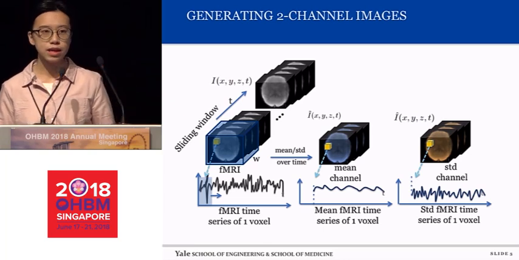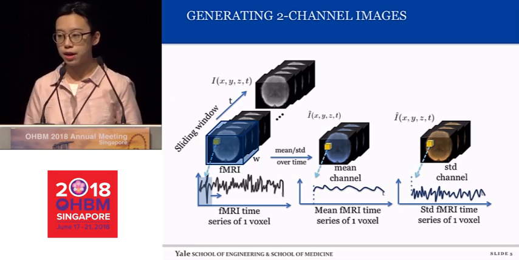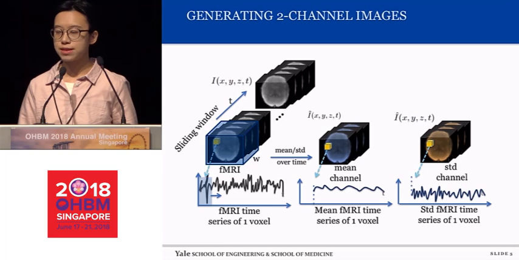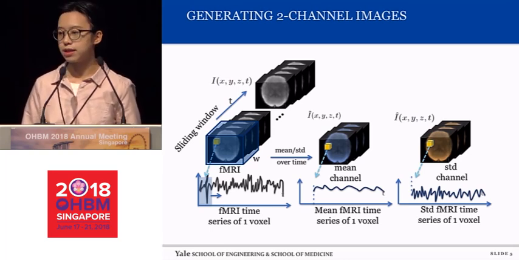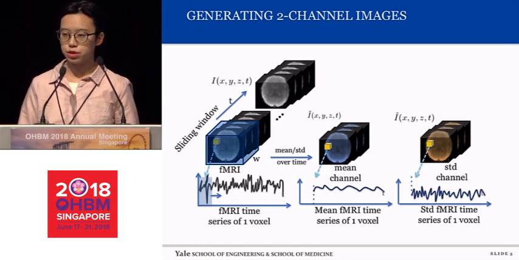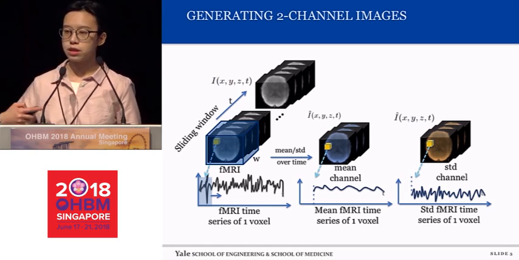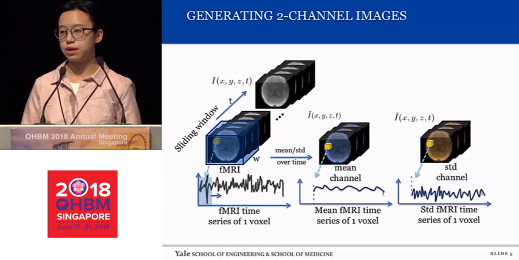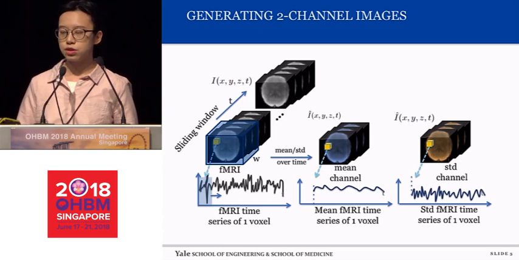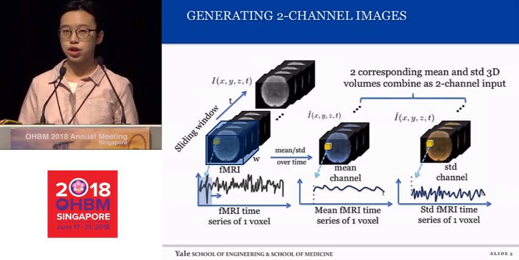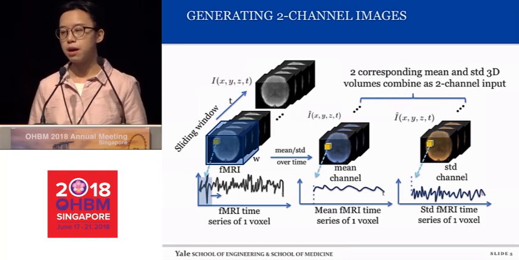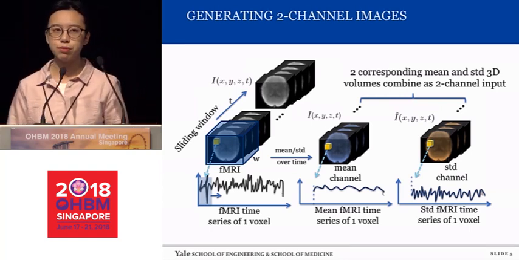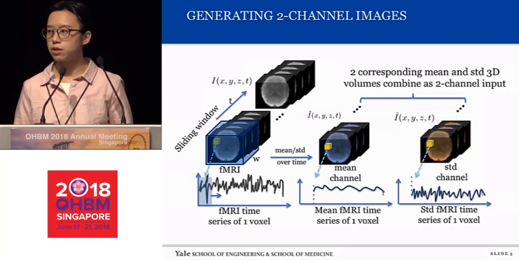In this way, in each sliding window, we generate a mean 3D volume and a standard deviation 3D volume, which have the same size as the fMRI input 3D volume. And since the sliding window moves along the time axis, we generate a sequence of mean channel images and standard deviation channel images. These two combined channel images will be used as input for our deep neural network.